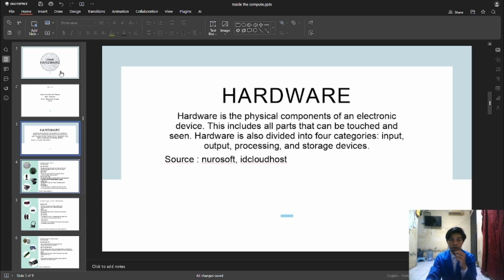What is hardware? Hardware is the physical component of an electronic device. This includes all parts that can be touched and seen. Hardware is also divided into four categories: input, output, processing, and storage devices.